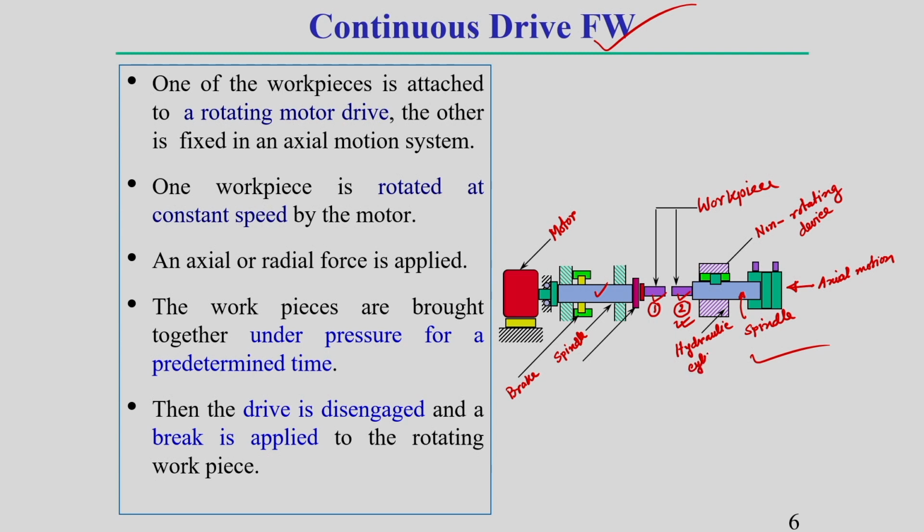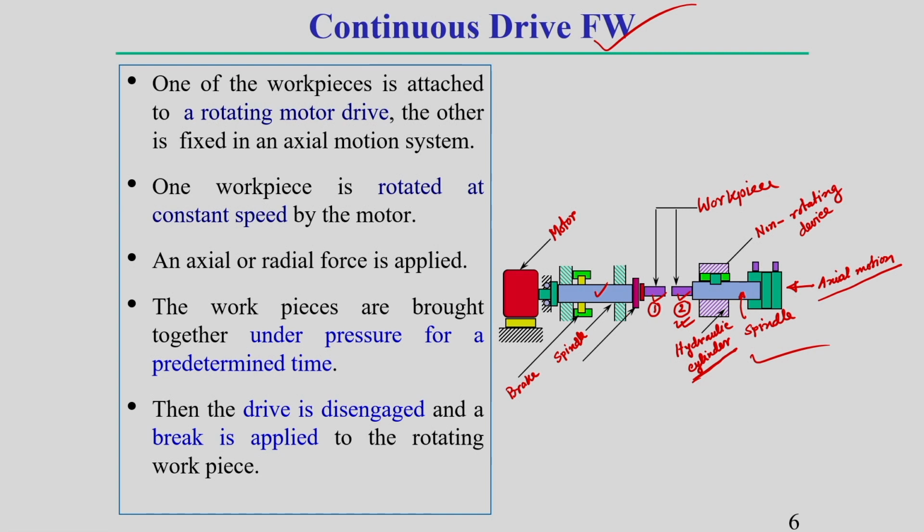Here I am writing, this is the hydraulic cylinder, to which the second workpiece is connected. By using this hydraulic cylinder, we can give some axial motion to make contact of the second workpiece with workpiece 1.